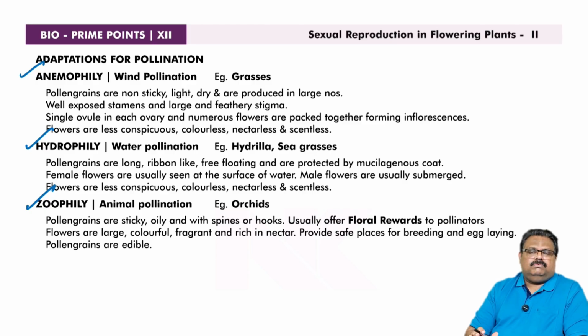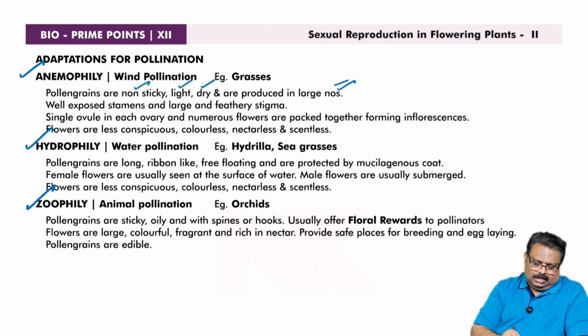So for each type of pollination, the flowers, the plants, the pollen grains, etc. will be having some type of adaptations. So we can see what are the adaptations for wind pollination. The pollen grains are non-sticky, light, dry, and are produced in large numbers. So they can be easily transported through wind.